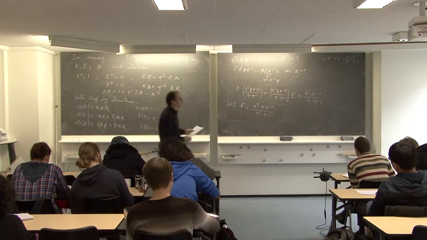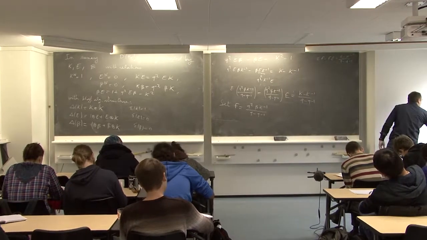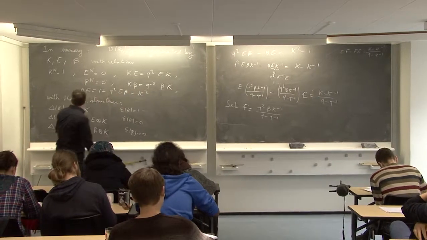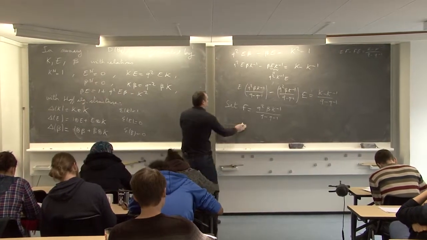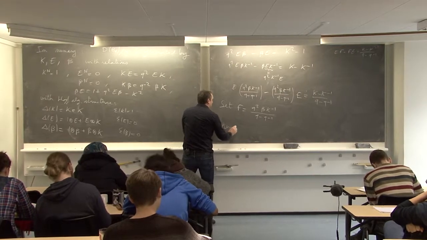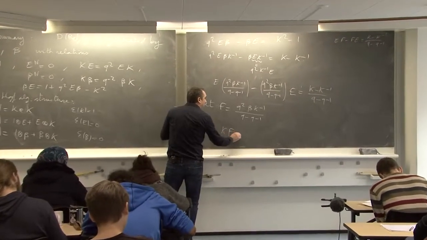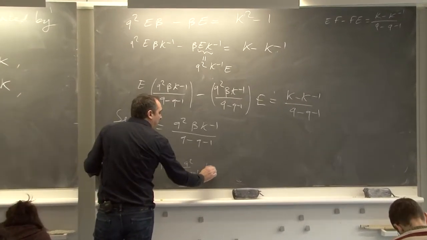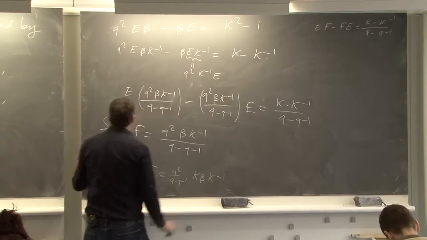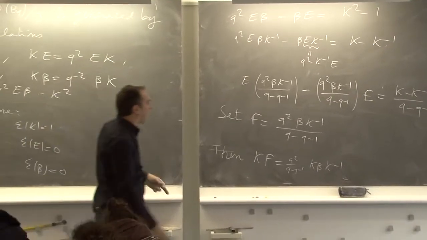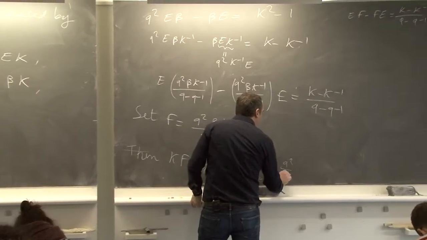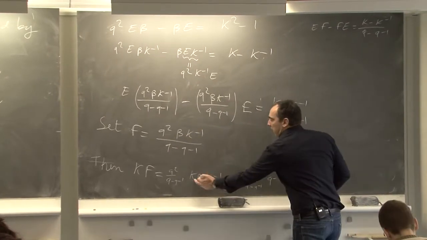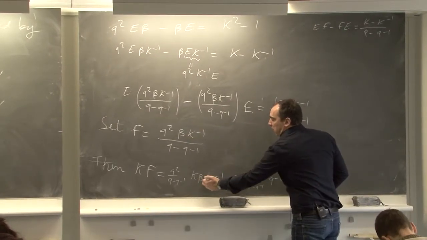And finally, we just need to compute this relation and the coproduct. Then KF is q^2 K beta K inverse. K beta is q^-2 beta K. Beta K inverse.